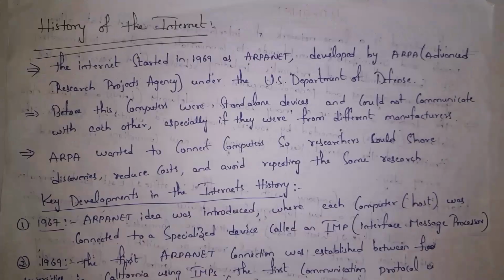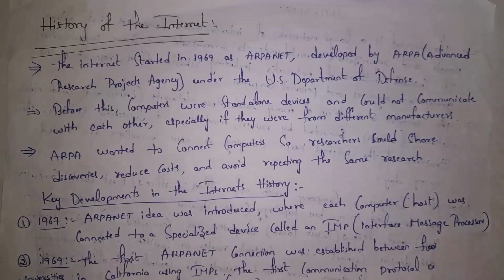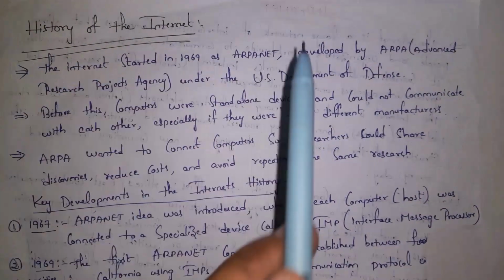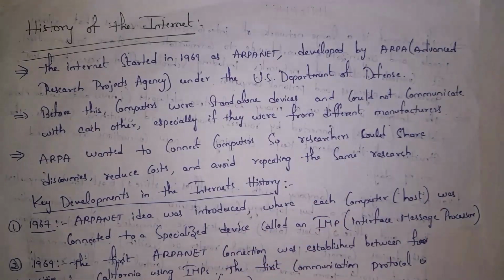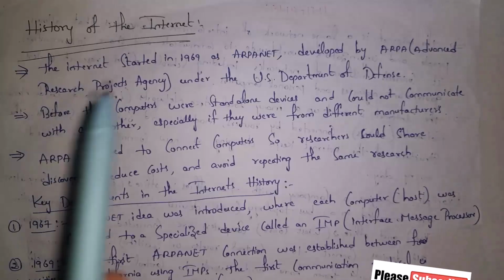Next I will explain the history of the internet. Guys, I already said before, the internet was developed based on ARPANET, which works based on packet switching, where data is transferred in the form of packets. So the internet started in 1969 as ARPANET, and this ARPANET was developed by ARPA, where ARPA stands for Advanced Research Project Agency. This agency belongs to the US Department of Defense.